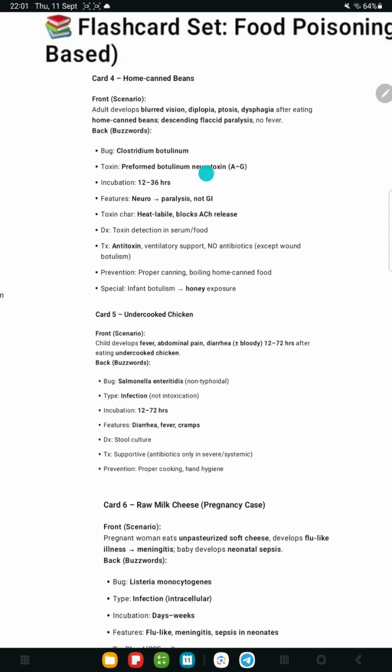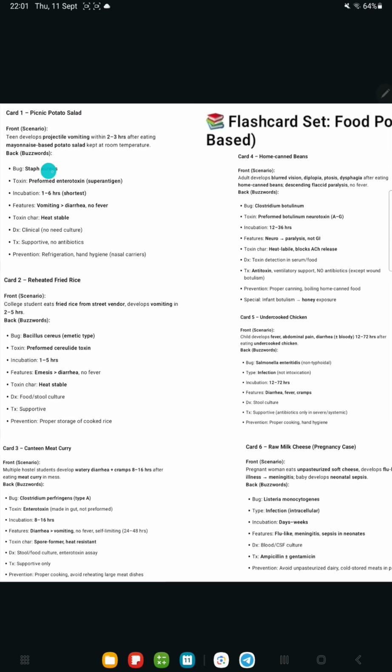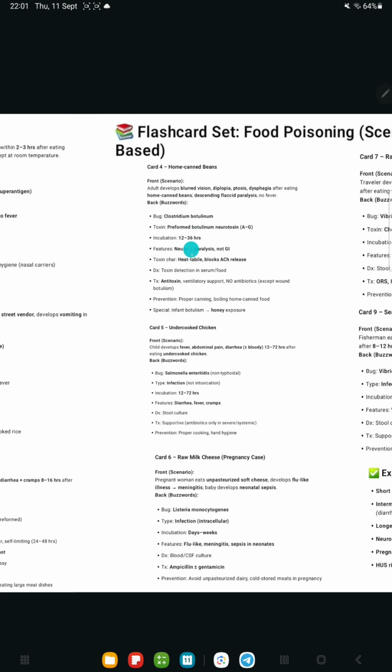Preformed botulinum neurotoxin A to G. This is preformed, we have to remember. But the incubation period here is 12 to 36 hours, because it is so disastrous. It is taking some time. It's not coming like nausea, vomiting and diarrhea. No, it takes time, 12 to 36 hours. Feature is neuro involvement leads to paralysis, not GI.